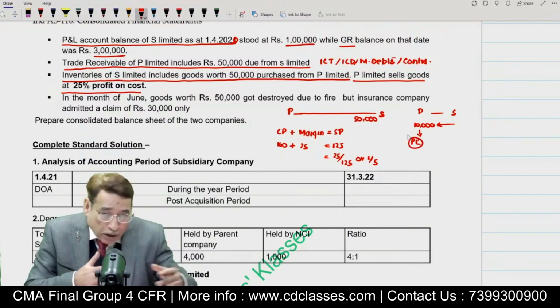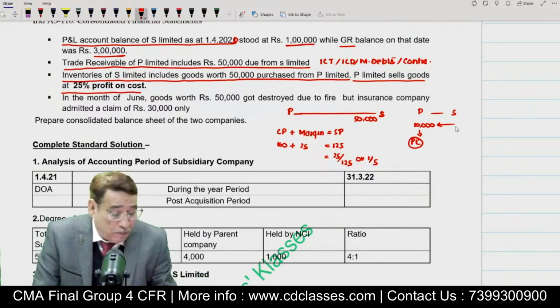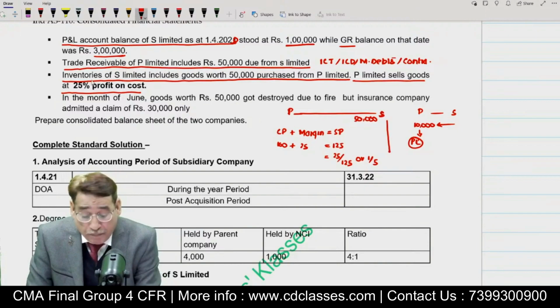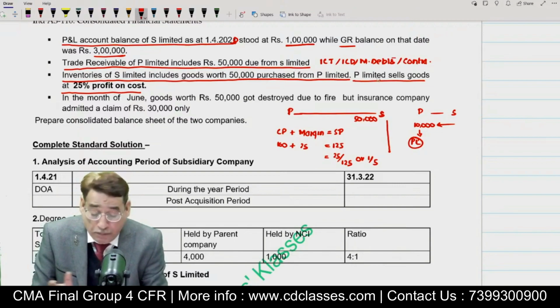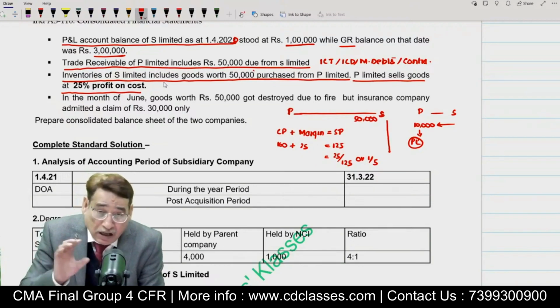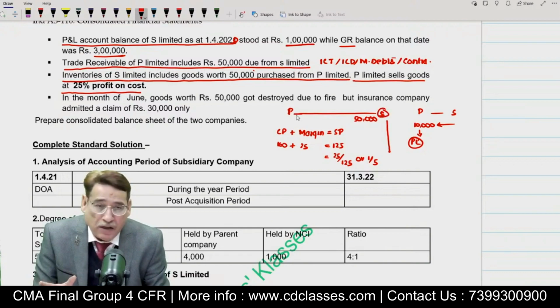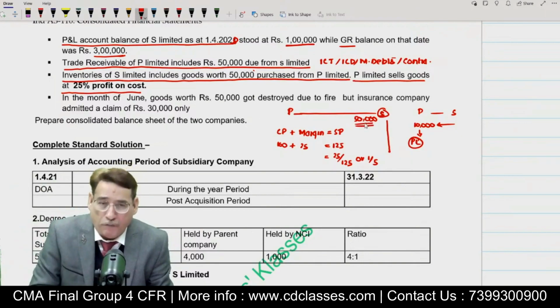Now the point is that because we are preparing a consolidated balance sheet, at the time of consolidation, S Limited is telling us that out of the 50,000 worth of goods which we purchased from you, the inventory of S Limited includes goods worth rupees 50,000 purchased from P Limited, and P Limited sells the goods at 25% profit on cost. It means S Limited is telling P Limited that in our inventory, there is inventory worth rupees 50,000 which we purchased from you.